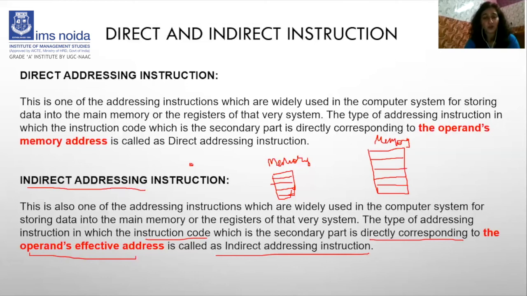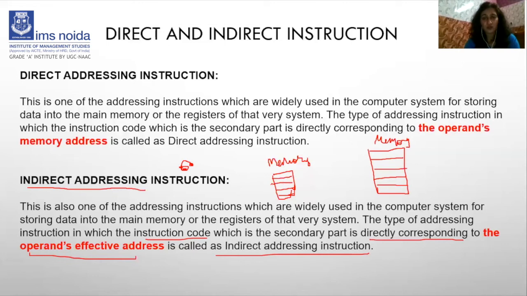It works like a pointer, right? So it contains another address. So we will move to another address, and at that address, the operand is found. It will be more clear from here. Suppose this is a memory, and these are the various types of addresses.